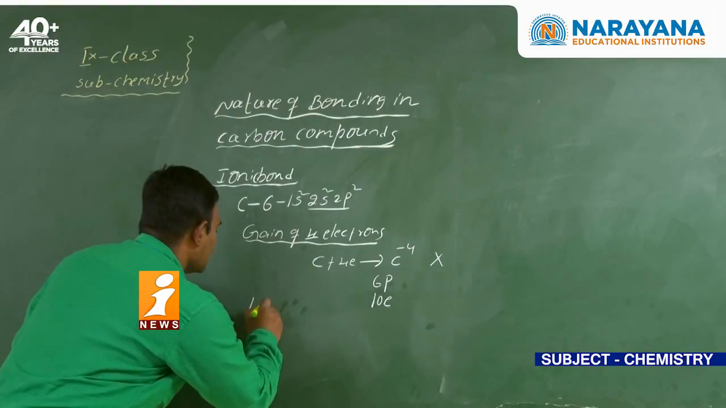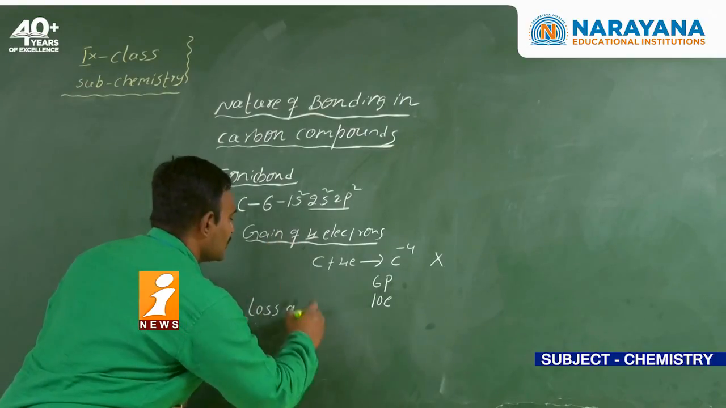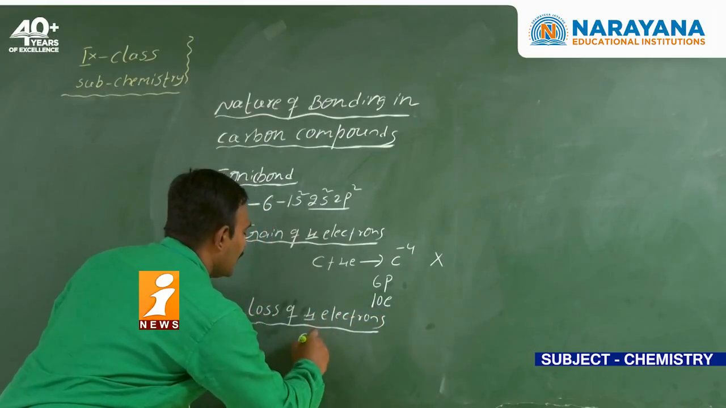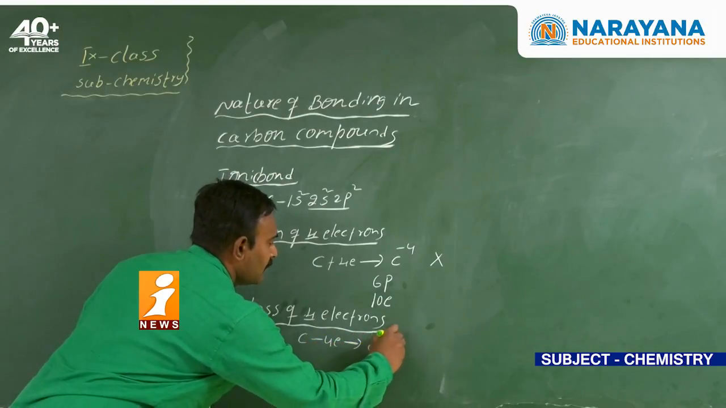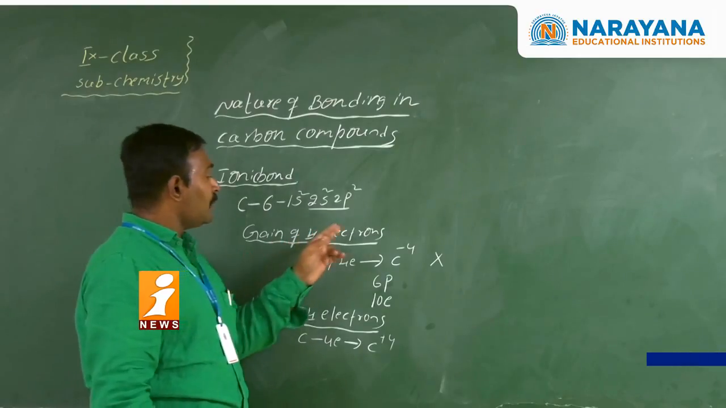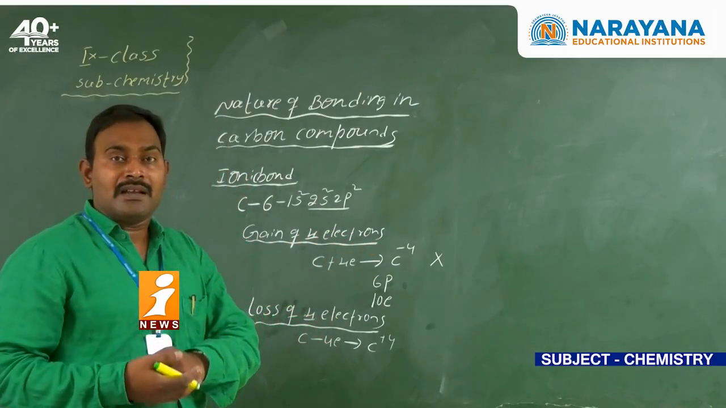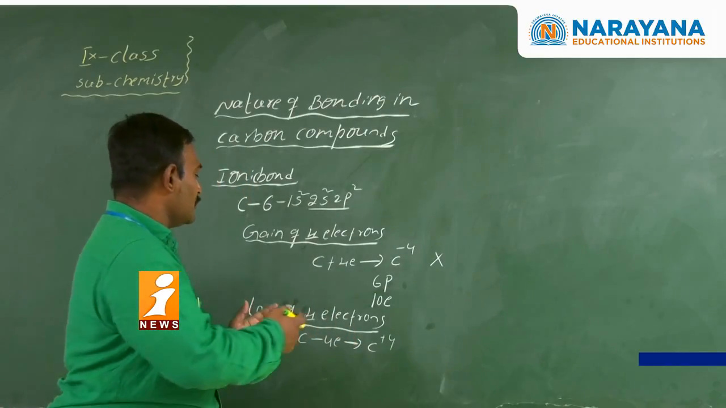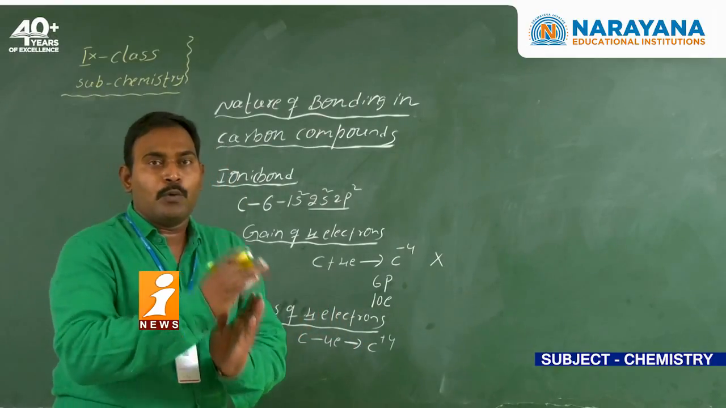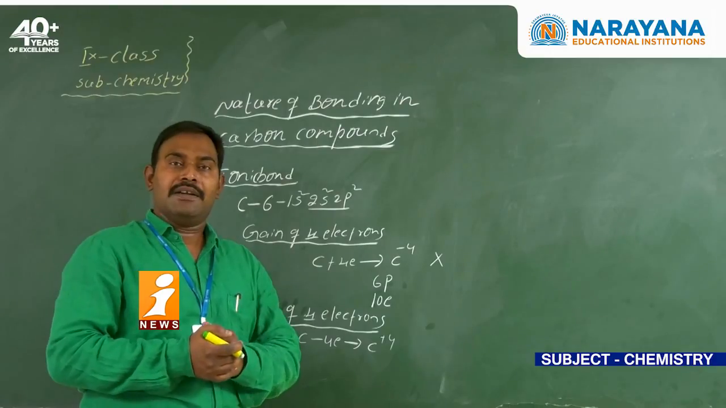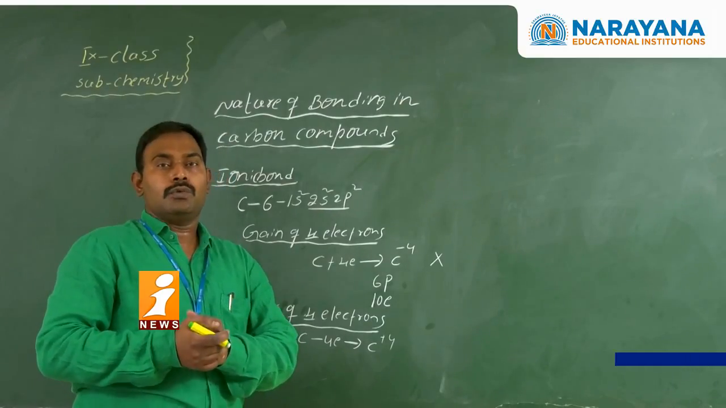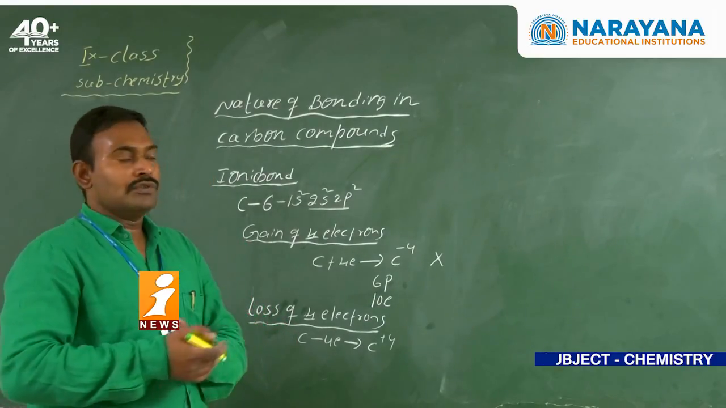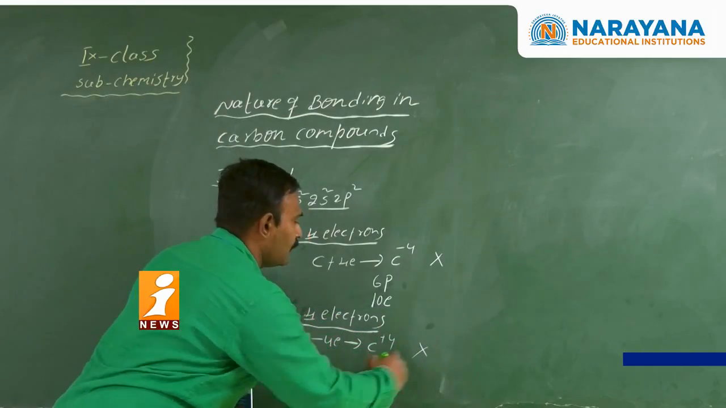Next, loss of 4 electrons. If carbon loses 4 electrons, it requires a plus 4 charge. If it gains 4 electrons, it gets the neon configuration. If it loses 4 electrons, it gets the helium configuration. But the loss of 4 electrons is not possible. As the positive charge increases, the size of the ion decreases, and more energy is required to remove the electrons. That much energy is not available with carbon, so the formation of C4+ is also not possible.